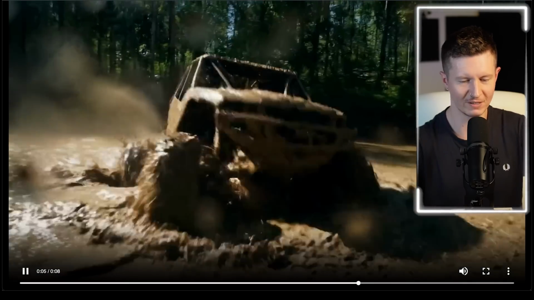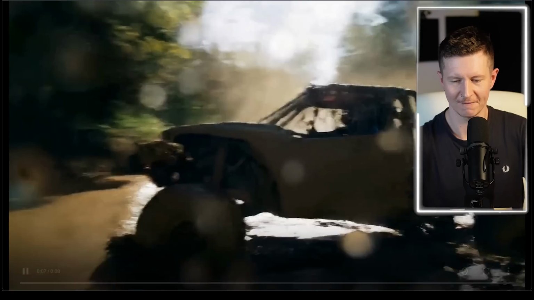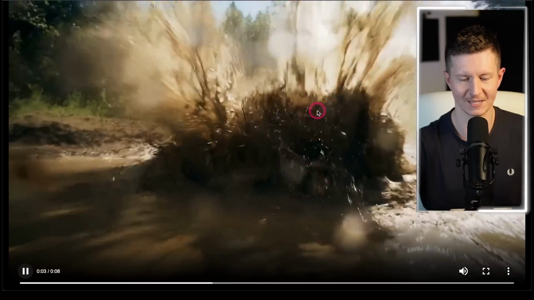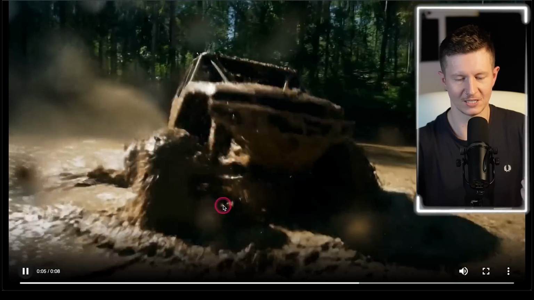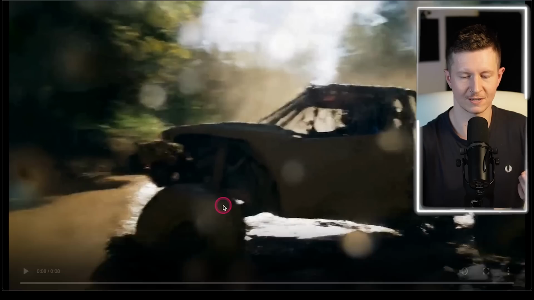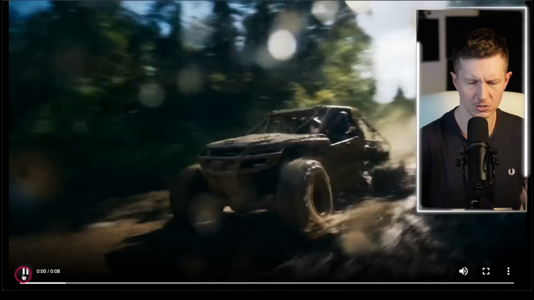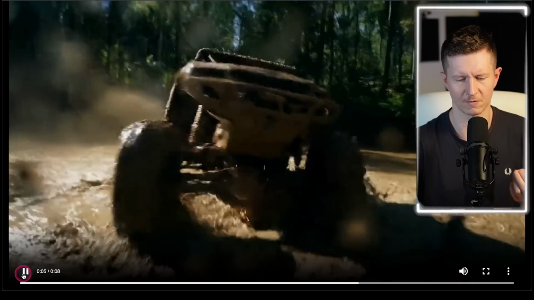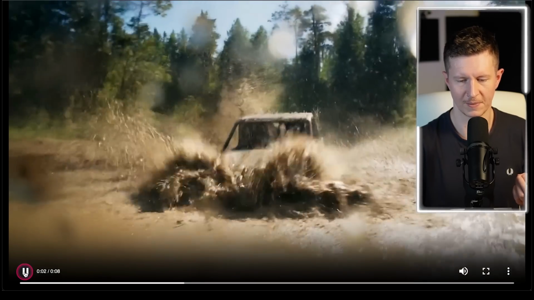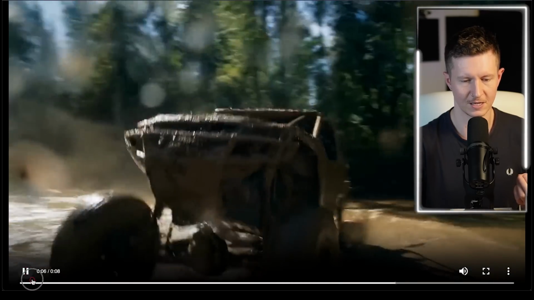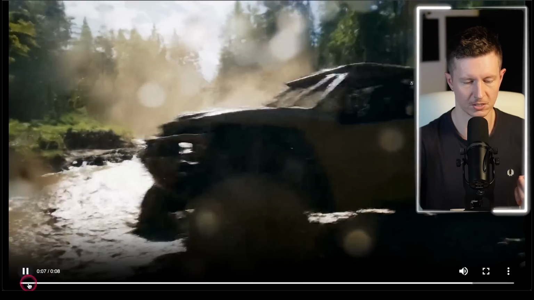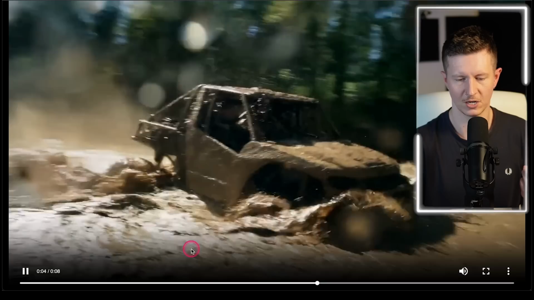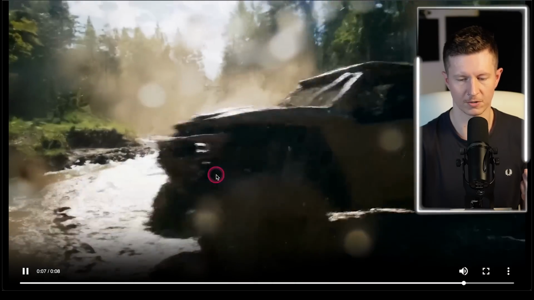If you look at all of the fantastic details in this shot, firstly, we have drops of mud springing across the camera lens. And not only that, but the splashes that come out of the water from this 4x4 vehicle are so beautifully rendered that they give an incredible sense of being there. Now, I also want you to note just how effective the drops are, because if we look at the start of the shot, you can see there are just a few drops, and then after a huge splash, we suddenly get more drops appearing on the screen.